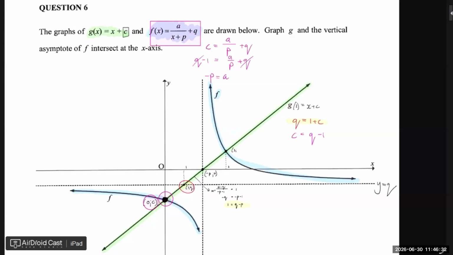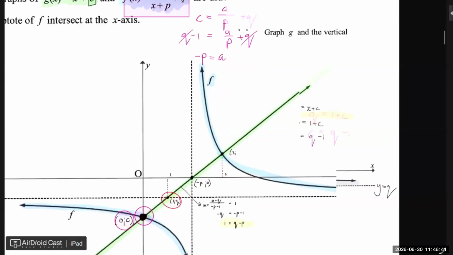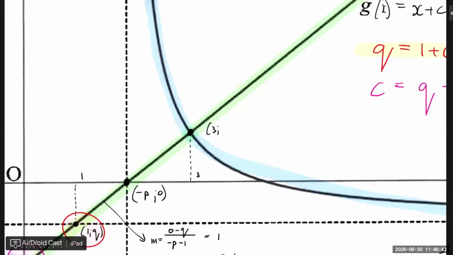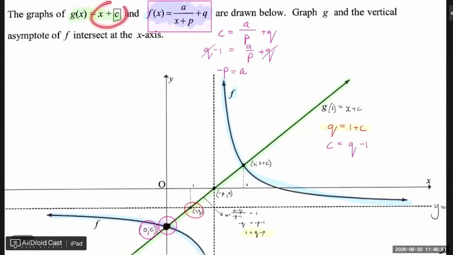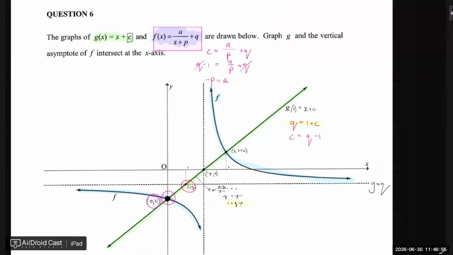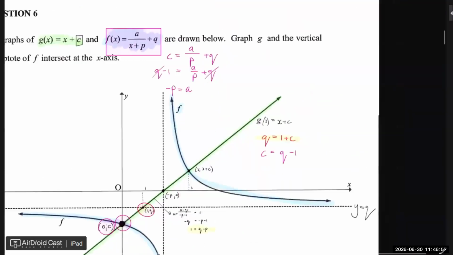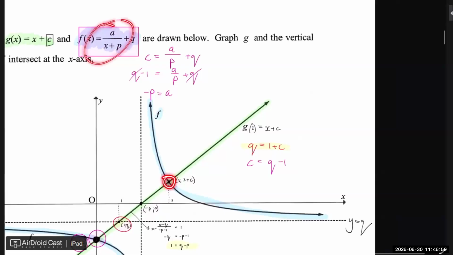And what else can we do? What is another point that we have? This value here is the same as x plus c, because remember it's on that line. X plus c. So x is 3, so it's 3 plus c. So I can substitute that also in there.